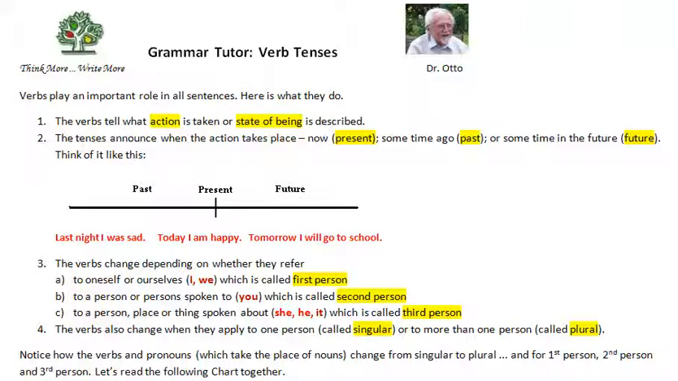Think of it like this: past, last night I was sad. Present, today I am happy. Future, tomorrow I will go to school.